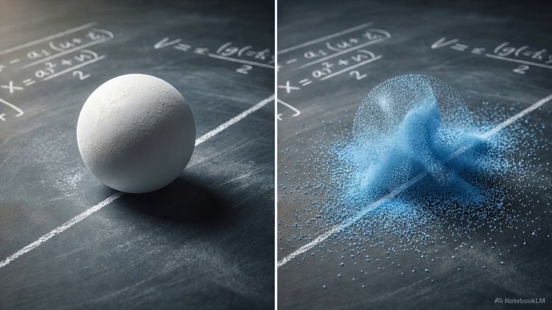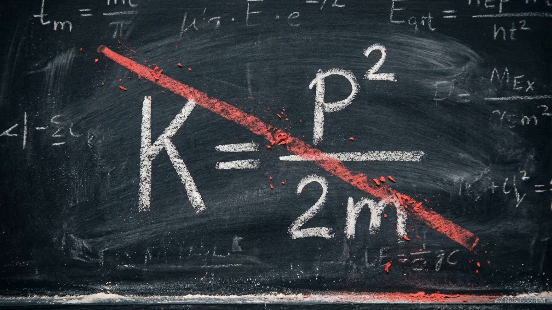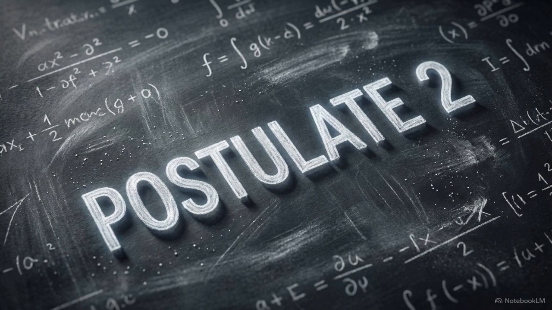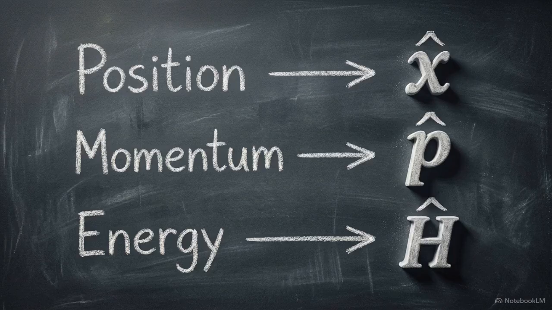Because our particle exists as a probability distribution rather than a point with a definitive trajectory, standard classical formulas fail. We cannot simply calculate kinetic energy as momentum squared divided by twice the mass. Postulate 2 resolves this by dictating that for every measurable physical property, such as position, momentum, or energy, there is a corresponding linear Hermitian operator in quantum mechanics.